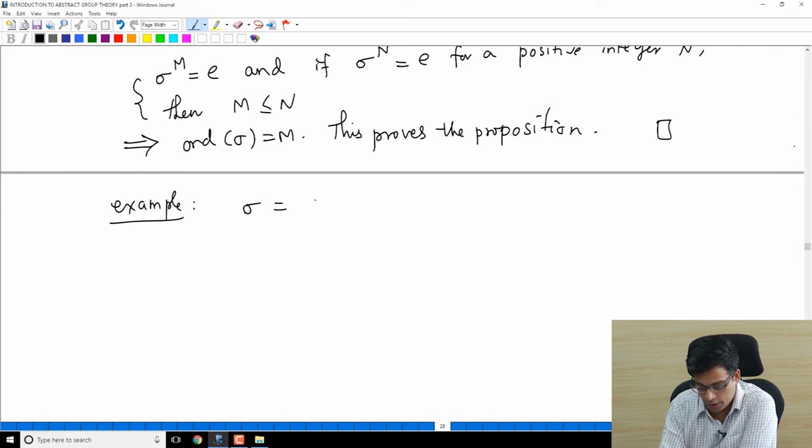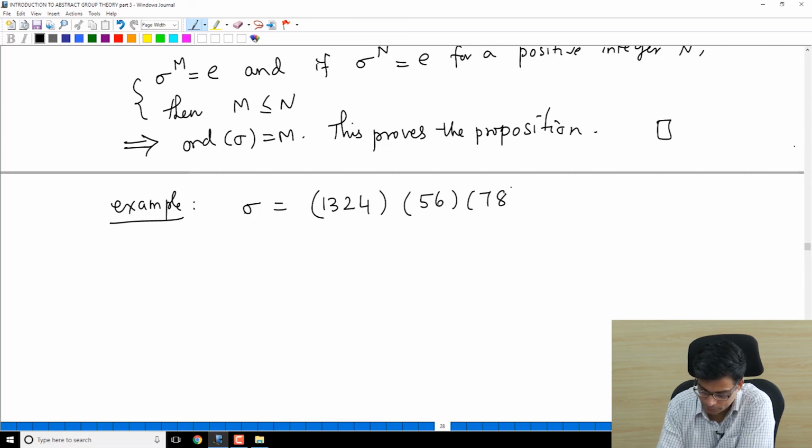So for example, if you take the element we started with in the video, 1 2 4 5, 3 6, 7 8, right? So this has order 4, order 2, order 2. So what is order of sigma?